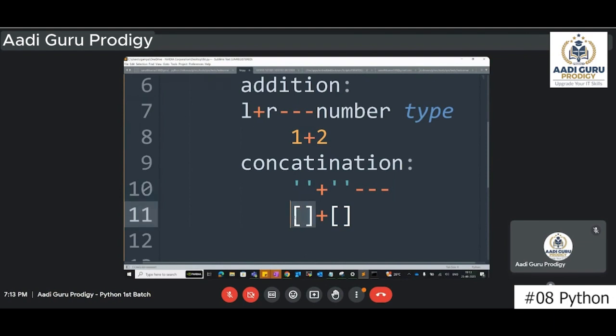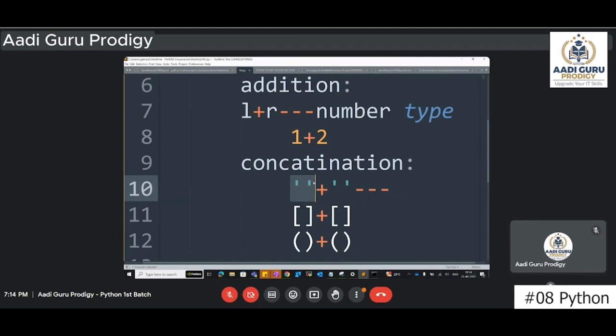If the left side is a list and the other side is also a list, it will work as a concatenation. If this is a tuple and the other side is a tuple, then it will work as a concatenation. So in case of numbers only, it will work as an addition. But in the other cases like strings, lists, and tuples, it will work as a concatenation. And that also, both the sides should be of the same type.